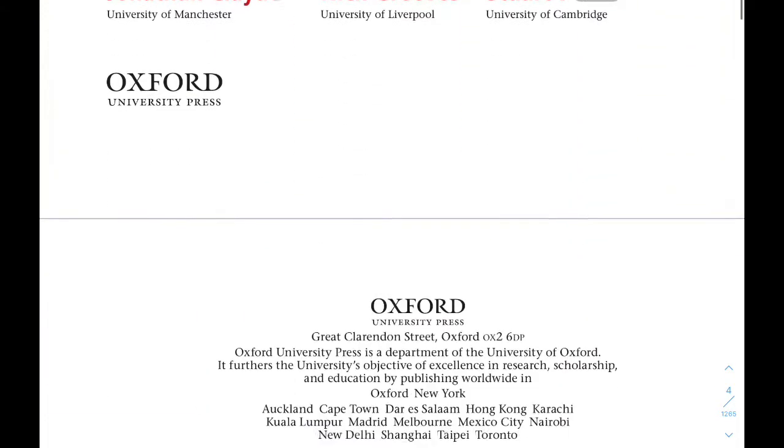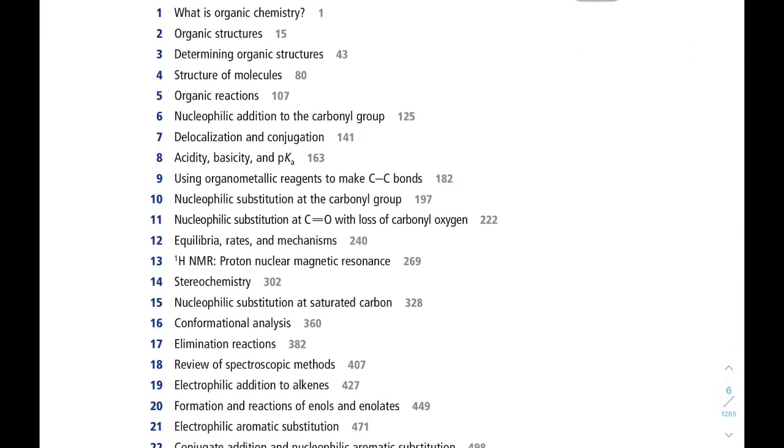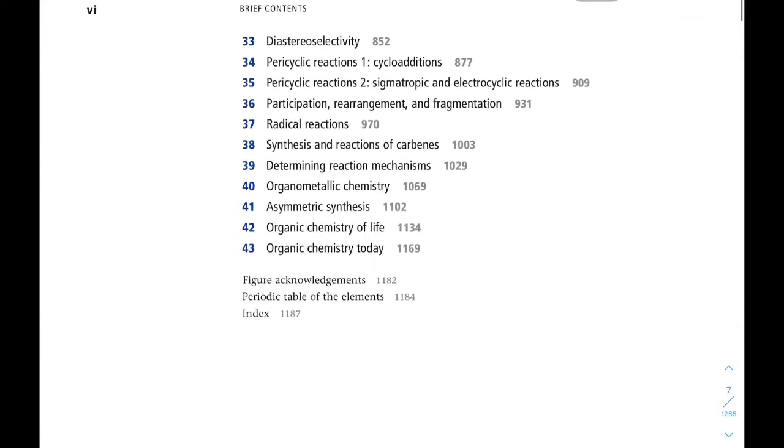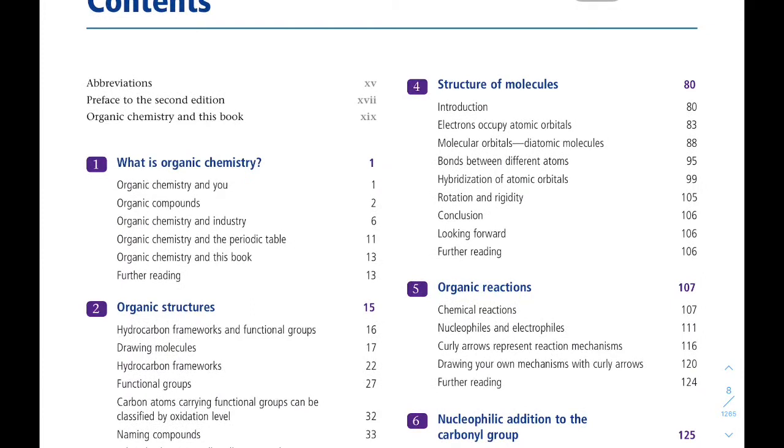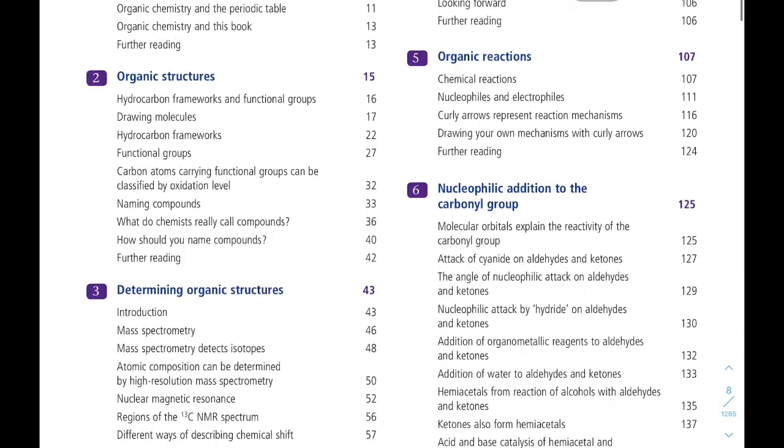Now let's start. There are too many chapters. I am not telling you to skip any chapter among them, but you have to read these chapters with special focus and make short notes on them. So let's start with the first chapter.